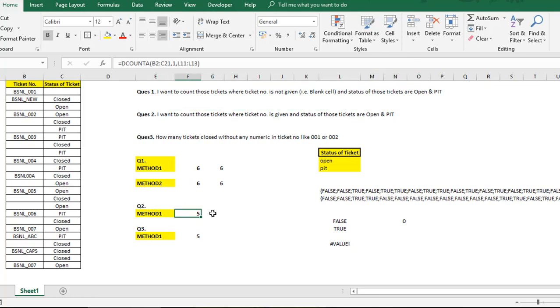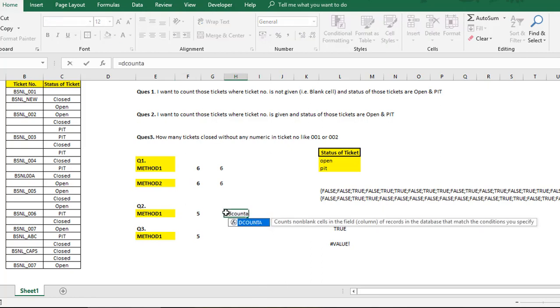Why do you say DCOUNTA, not DCOUNT? Because when you write DCOUNTA, see what happens. It counts non-blank cells in the field of a record in the database that matches the condition you specify. So this is a function which can be beautifully applied where you are interested in capturing the non-blank cells, and at the same time it helps you in using conditions also. And we have a condition here, by the way. When you write this function, it offers you three parameters: database, field, and criteria.